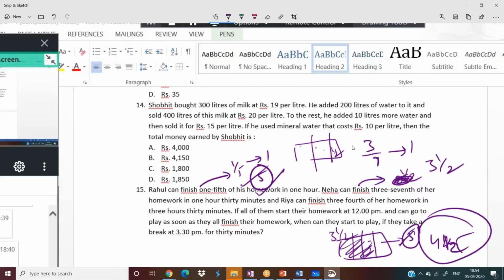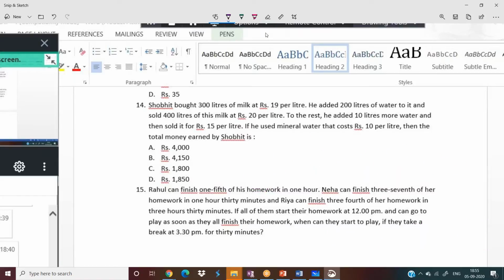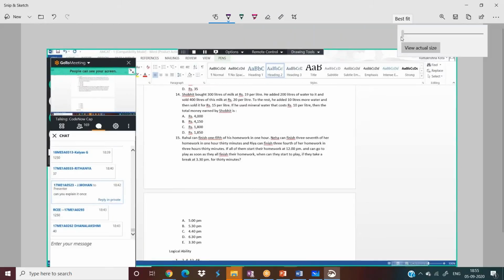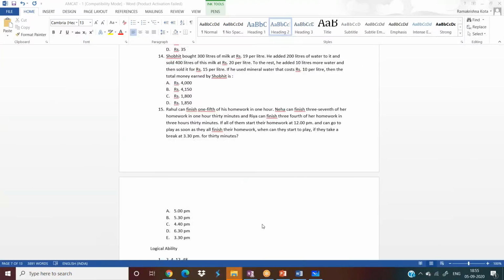So 5:30 p.m. is the answer for this question. Remember, Rahul is the person who finishes at the end and he will take the maximum time, 5 hours. But as they are taking a half an hour break, they can go to play by 5:30. I think option E is the answer. Option B is the answer. 5:30 p.m. If you see Rahul, blindly you can answer 5:30 p.m. Is it clear? Done. Let me project two more questions and then we will wind up for the day.